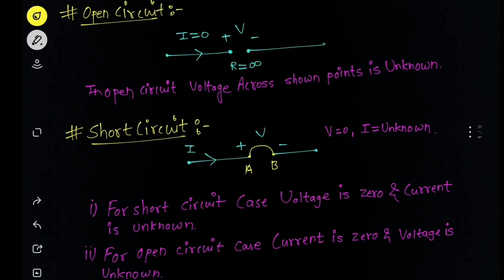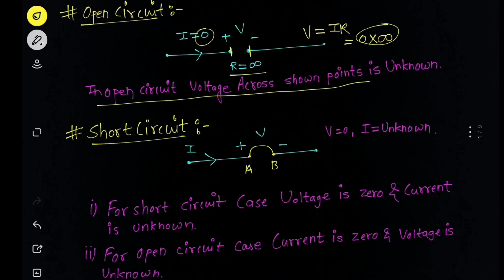Now if in a circuit we have some cut or there are some open ends, so we can say that in between these 2 points the resistance is infinite, and because of that current will be 0. Now using Ohm's law, the potential difference will be IR, but here current is 0 and resistance is infinite. So what we can write, this kind of expression mathematically we say is unknown or indeterminate. So we can say in open circuit voltage across the shown points will be unknown.